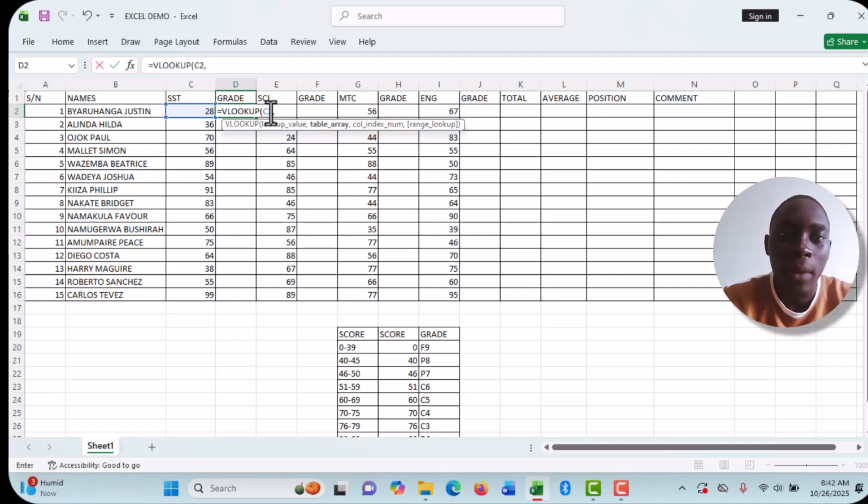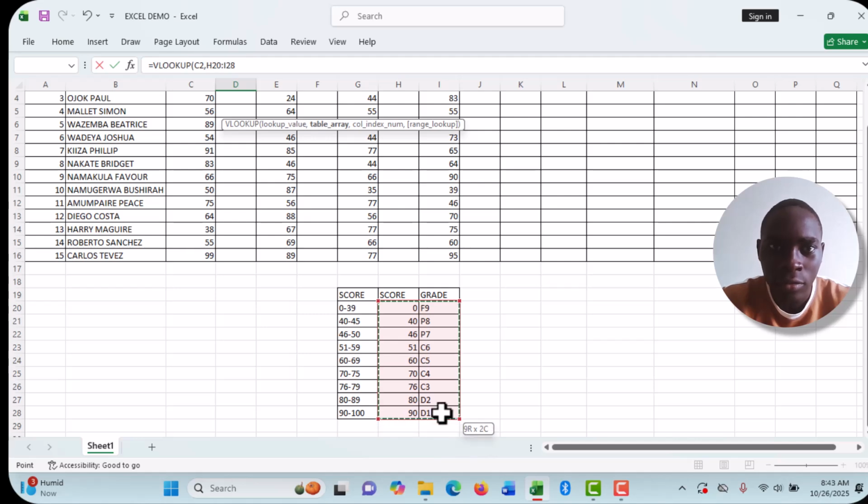After there, I put a comma. You can see in this function it is showing you the formula of how you should insert such that Excel can work on that particular problem. So it is saying VLOOKUP is the formula. So you put the VLOOKUP value. This is our VLOOKUP value. So we go to the table array. This is our table array. So I'll come to my table array and select from this part here and then drag down.